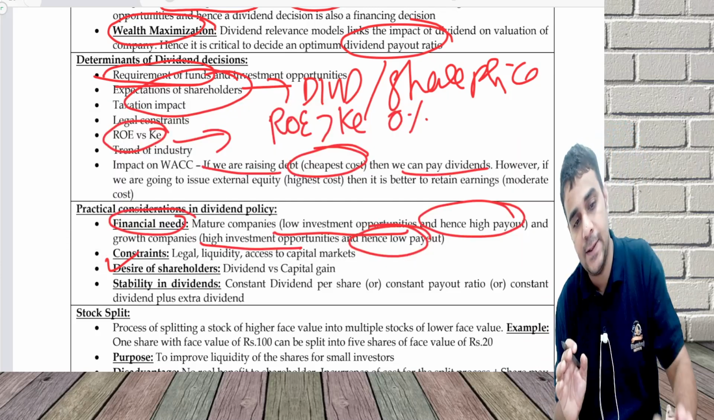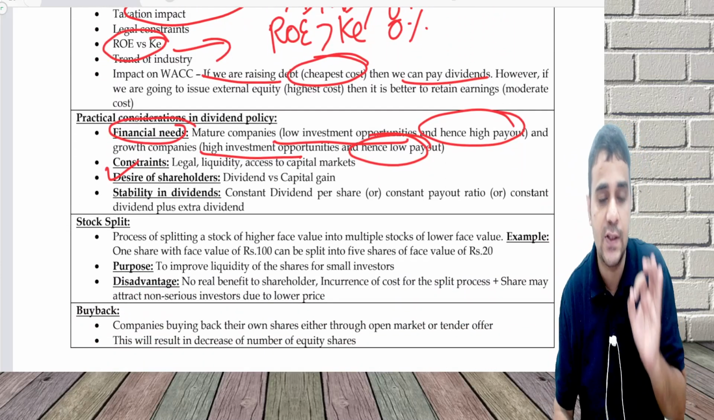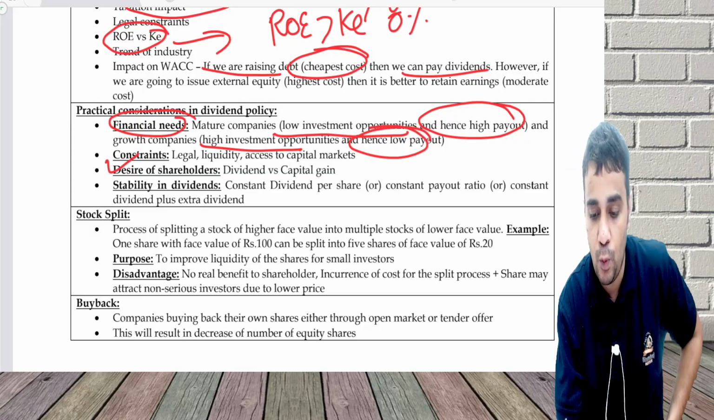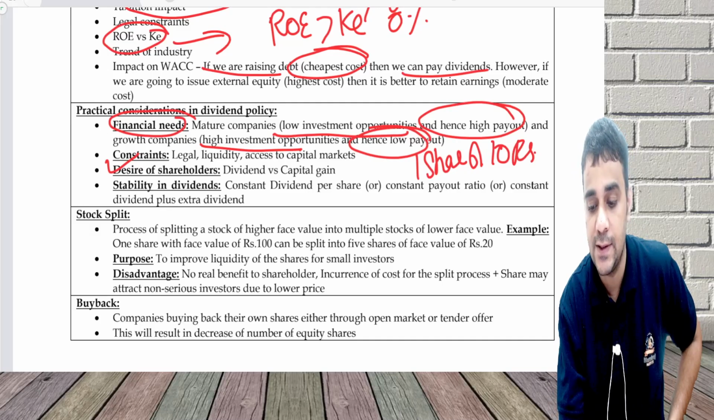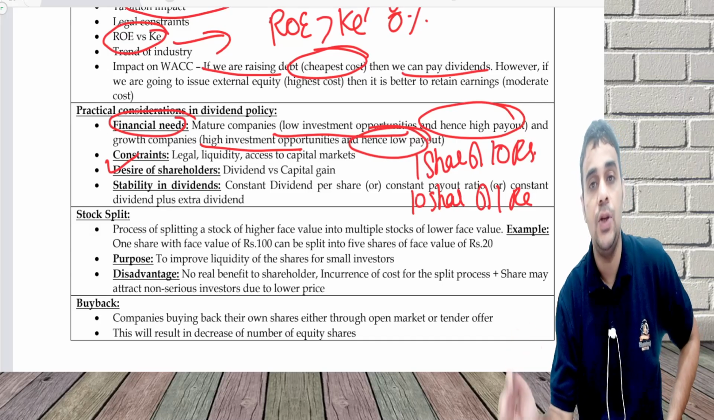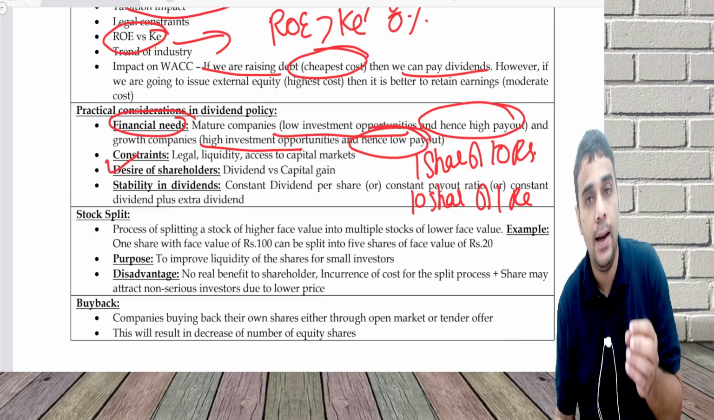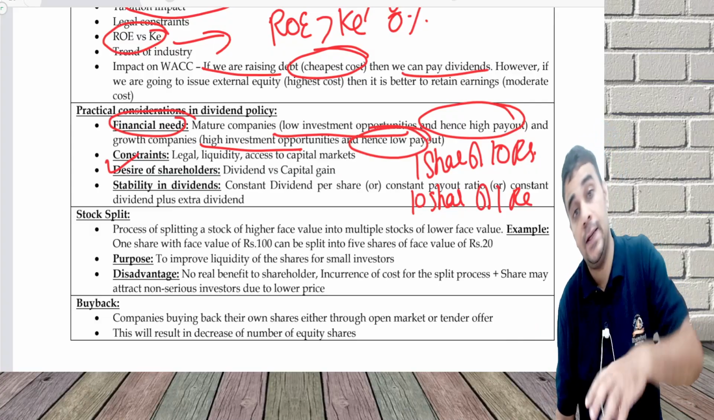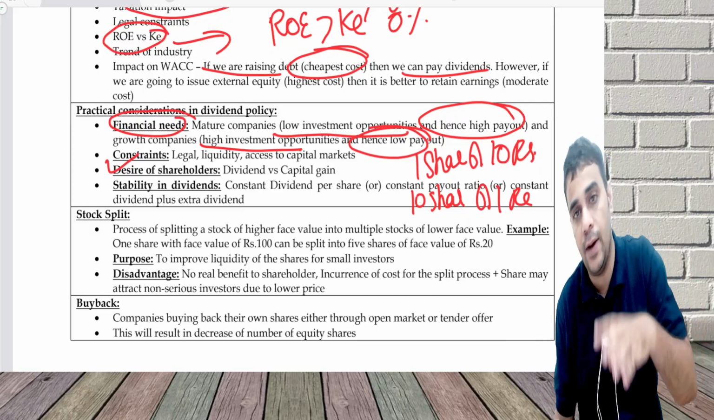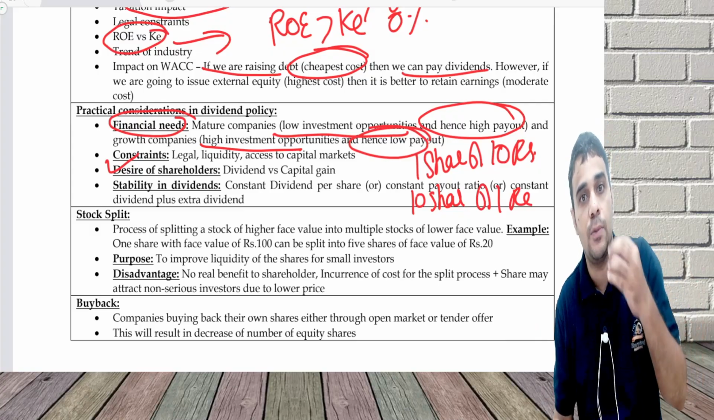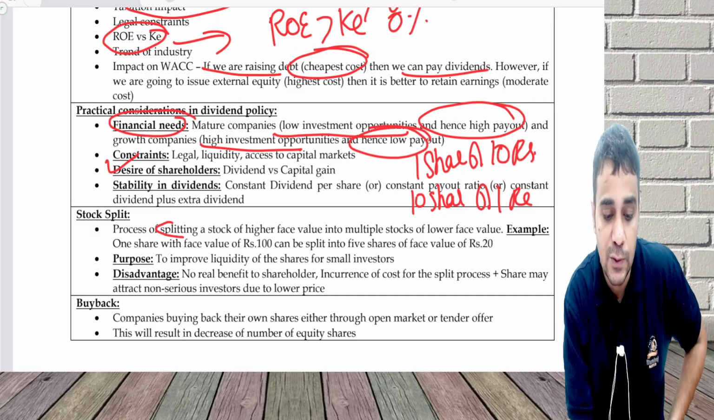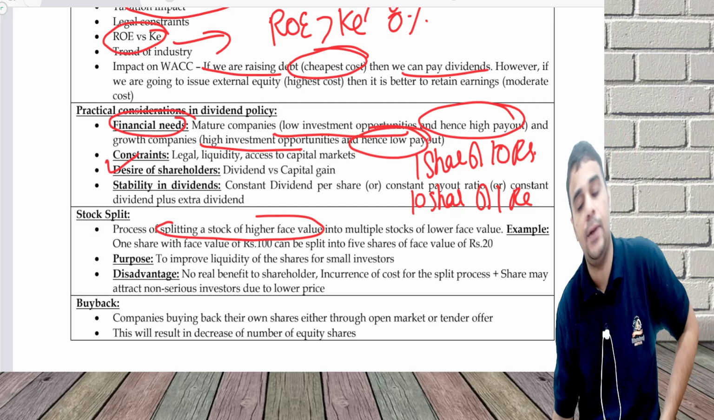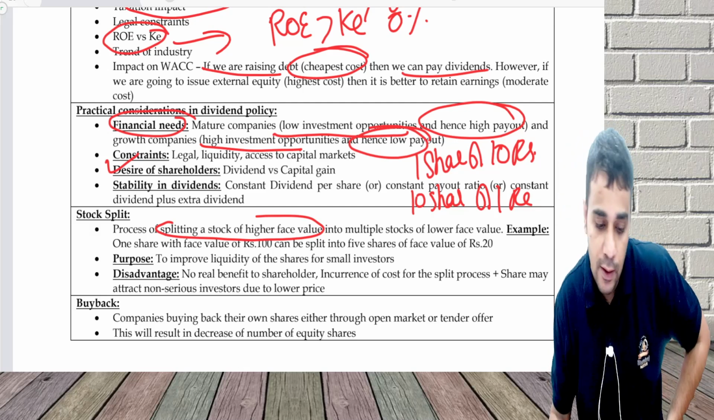The other two elements which are there in the chapter are stock split and buyback. What is stock split? I have one share of 10 rupees face value. I'll convert this into 10 shares of 1 rupee. So indirectly, the share price in the market will also become divided by 10. Face value will also become divided by 10. Number of shares will increase by 10. It is the process of splitting a stock of higher face value into multiple stocks of lower face value.